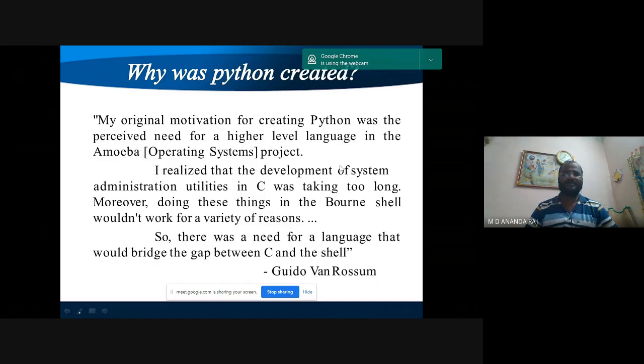I realized that the development of system administration utilities in C was taking too long. Moreover, doing these things in the Bourne shell would not work for a variety of reasons. So there was a need for a language that would bridge the gap between C and the shell.